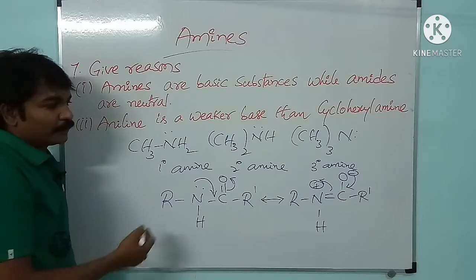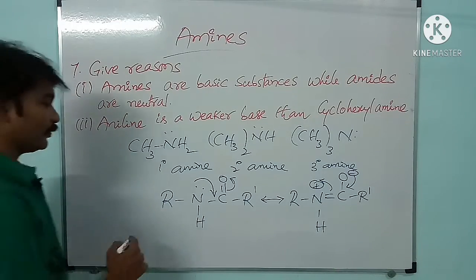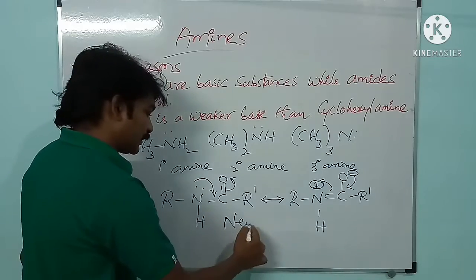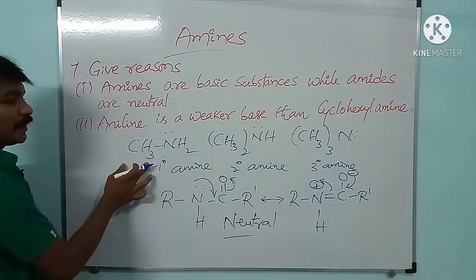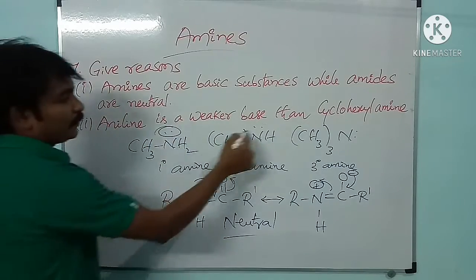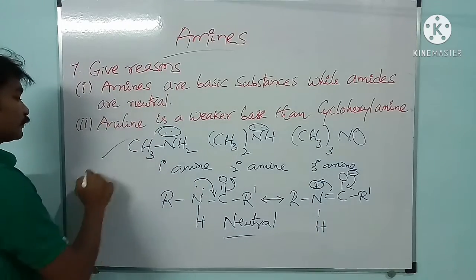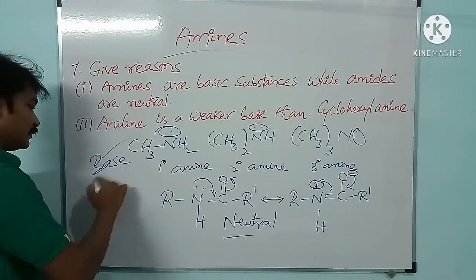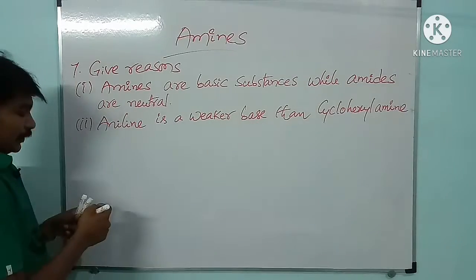Because of that, no loss, no gain of that lone pair of electrons. That's why it acts as a neutral one, whereas these amines are ready to donate the lone pair of electrons. That's why they act as bases. Please note this down.